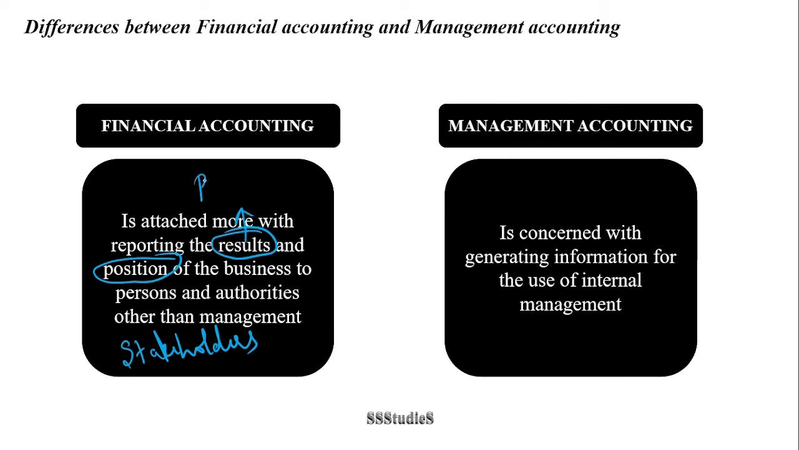Results are projected in the profit and loss account of the business, whereas if you want to look into the financial standing or financial position of the business, one of the financial accounting records that we need to refer to is the balance sheet. As such, financial accounting caters to the stakeholders at large, and it reports the results and the financial position of the business.